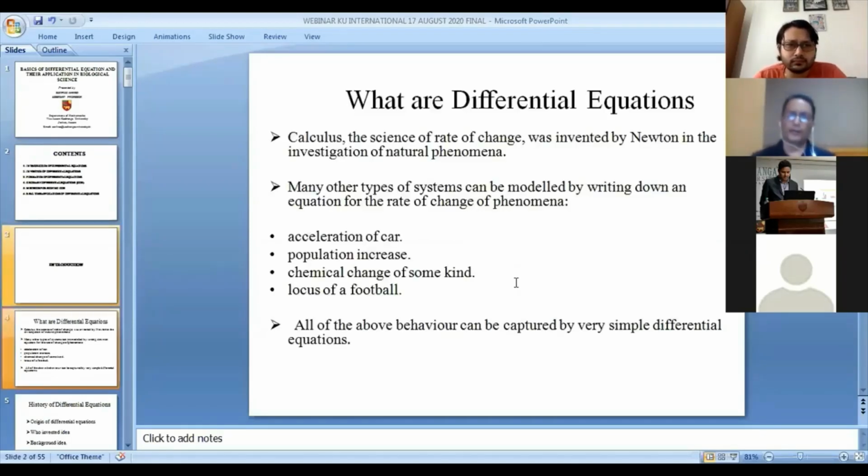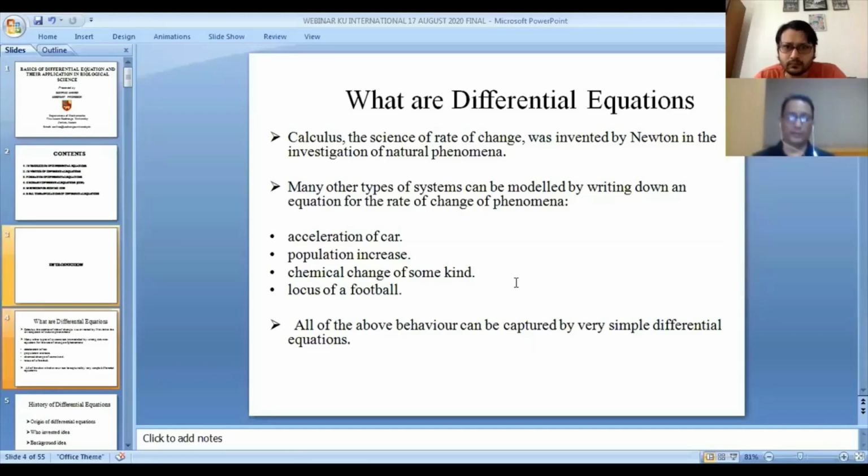Introduction. What are differential equations? Calculus, the science of rate of change, was invented by Newton in the investigation of natural phenomena. Many other types of systems can be modeled by writing down an equation for the rate of change of a phenomenon. So the differential equation is derived from calculus. Differential equations are useful in our everyday life and play a major role.